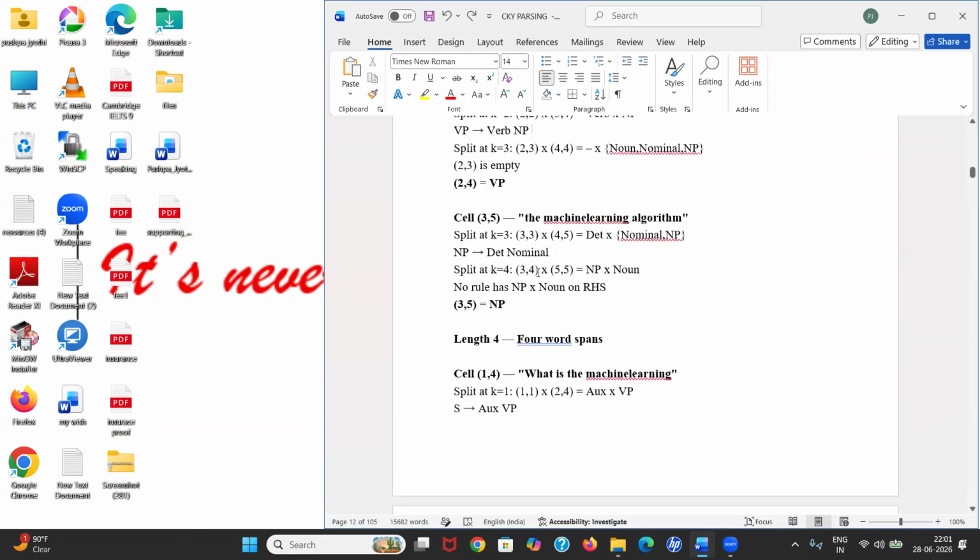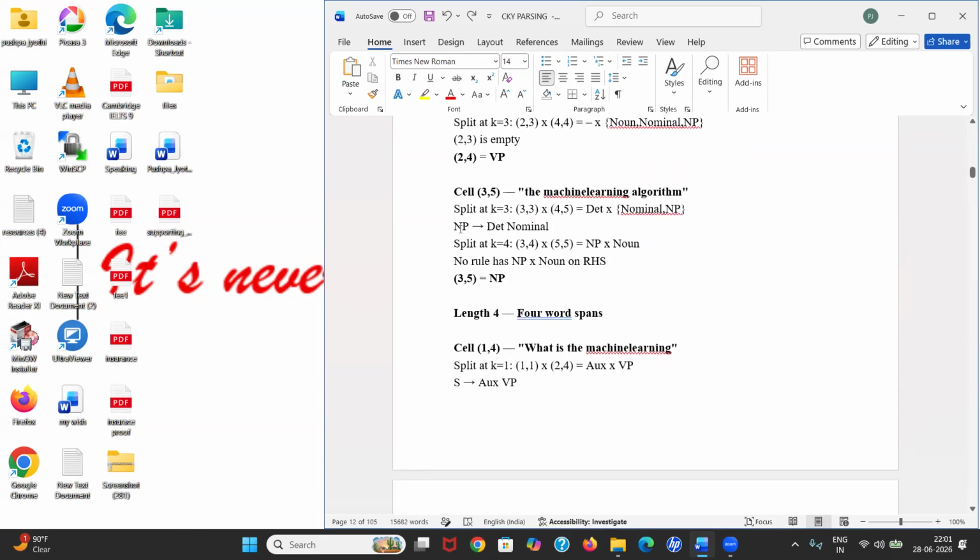Now 3, 5, the machine learning algorithm. You have to take from three words, the machine learning algorithm. Now split it: first take the separate, and machine learning algorithm separately. 3 comma 3, 4 comma 5: 3 comma 3 means det, machine learning algorithm is nominal and NP. You can represent det and NP by using NP. And since you got the answer, you can't relax. You have to go with the other split.